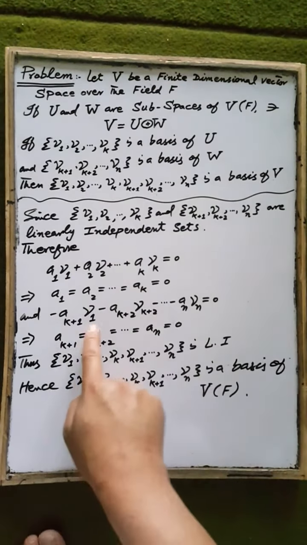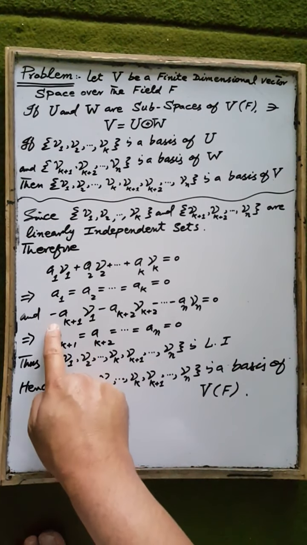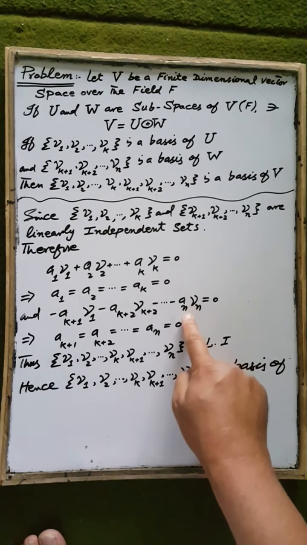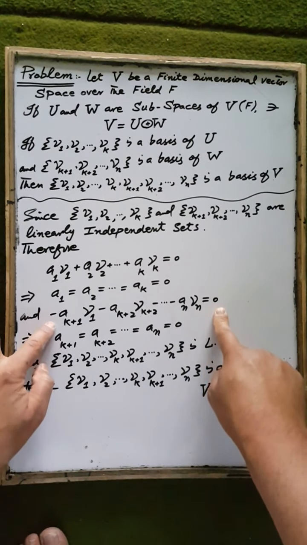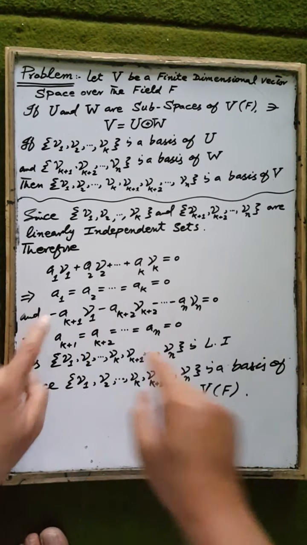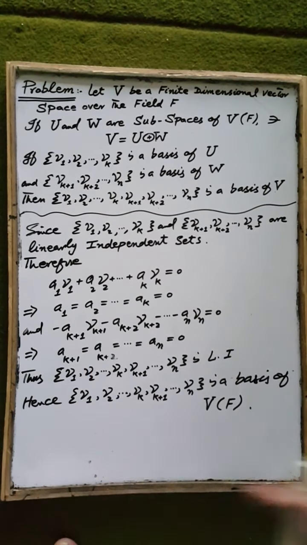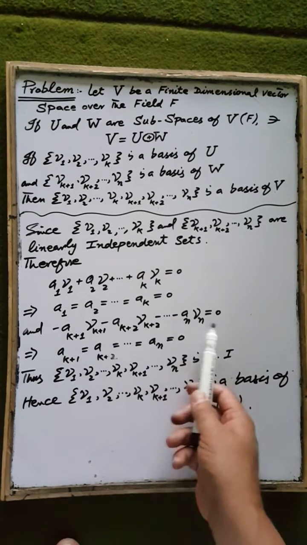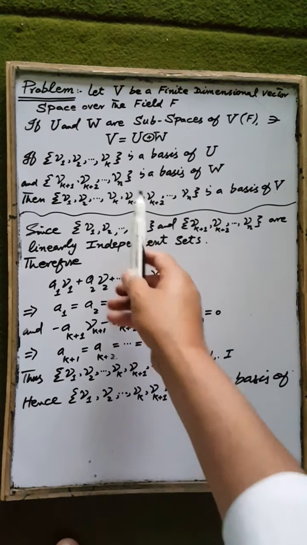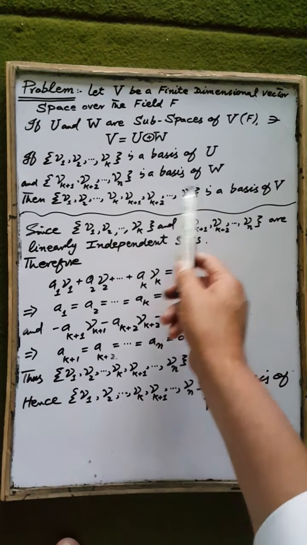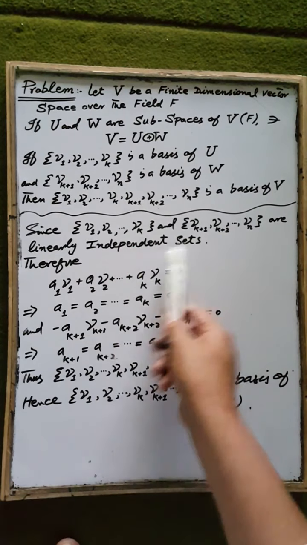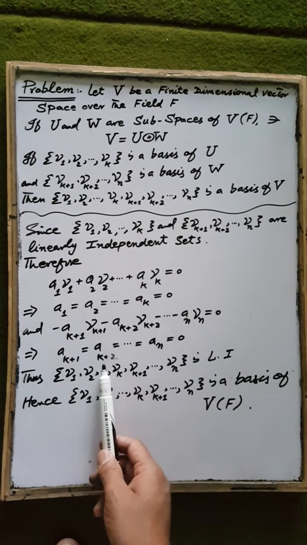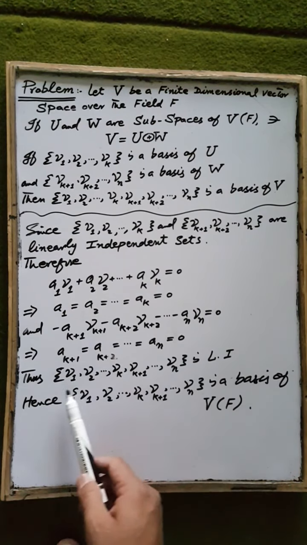And the element minus ak+1 vk+1 minus ak+2 vk+2 and so on minus an vn is equal to 0. Since vk+1 up to vn are linearly independent, this set being a basis by definition, this condition is satisfied only when ak+1, ak+2 up to an are equal to 0.